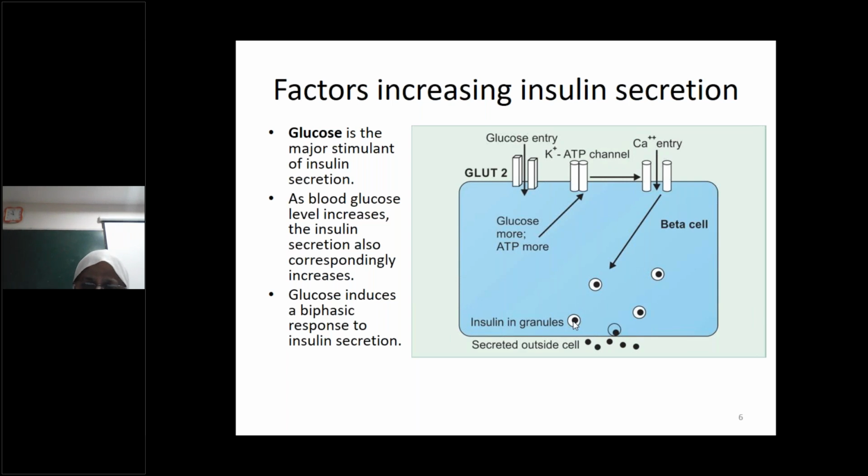The glucose will ultimately lead to the secretion of insulin, and a biphasic response is seen in insulin secretion. What we mean by biphasic response is that initially there is a rapid secretion of insulin for the first 2 minutes. Later, a second phase of insulin secretion occurs that lasts for about 5 to 10 minutes, but the secretion of insulin is less, and this second response indicates that new hormone is being synthesized.